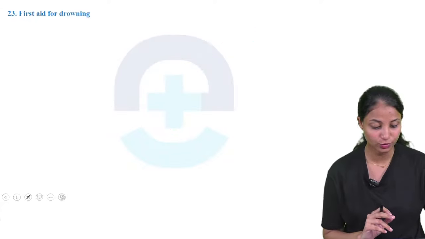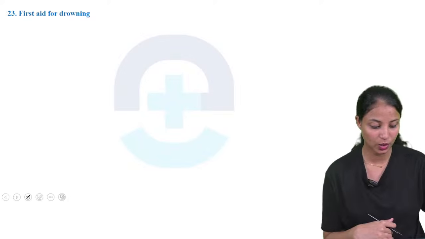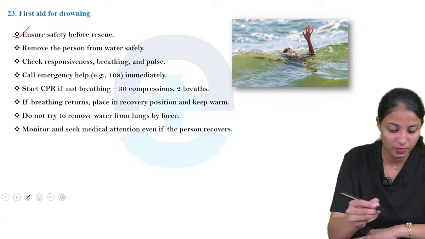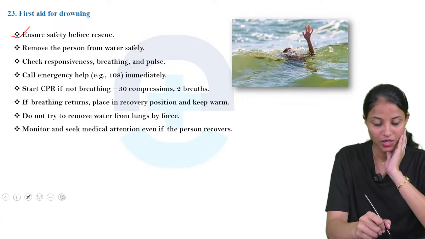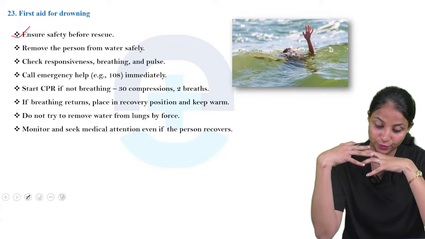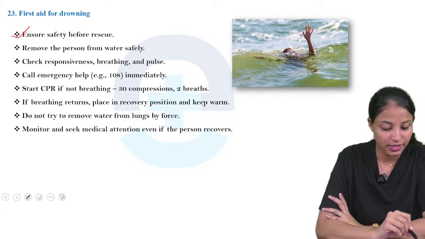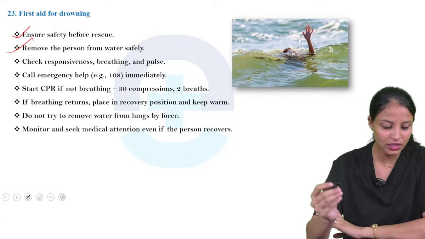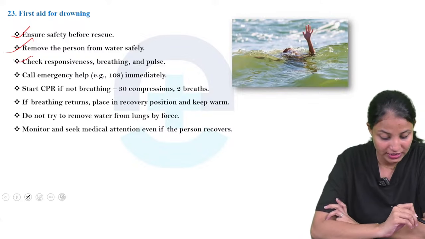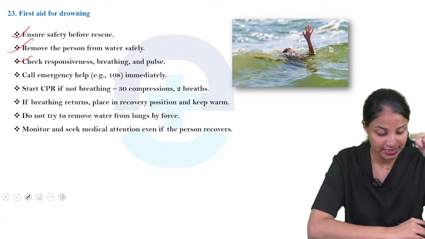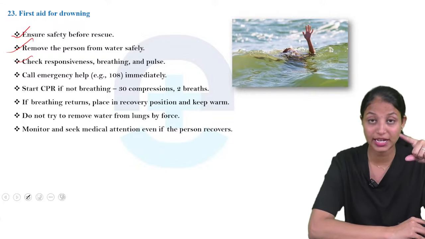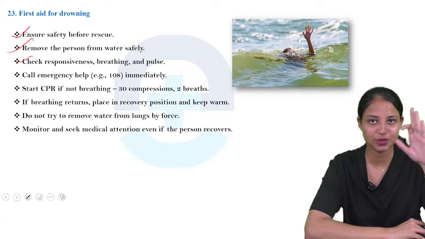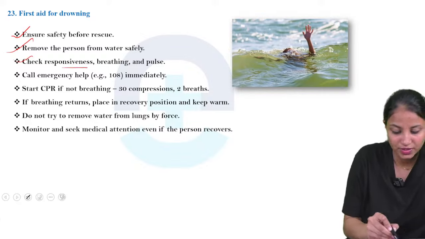Okay, next we are moving to the 23rd question, first aid for drowning. So these are all the first aid for drowning. First one is ensure safety before rescue. First we want to make ourselves safe before the rescue. Next one is remove the person from water safely. Then check responsiveness, breathing and pulse. We already discussed this before: we want to check the pulse and breathing if the patient has any emergency situation. So ABC, we discussed like this.